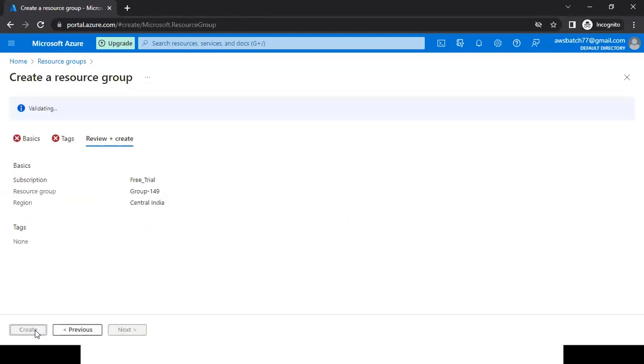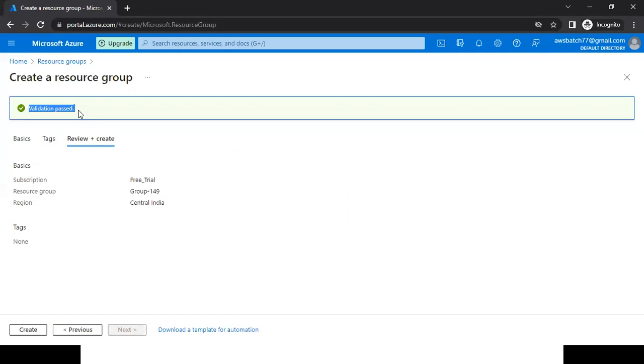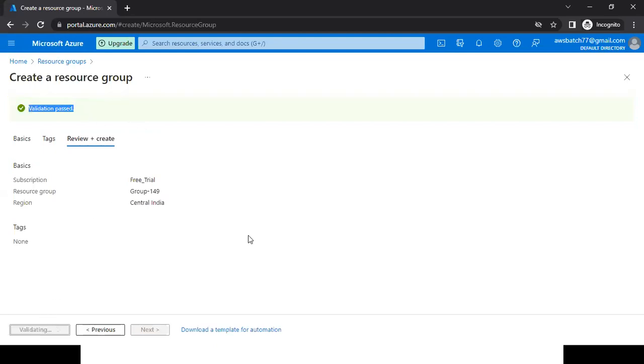Review plus create. Whenever we click on review plus create, Azure first checks validation, meaning whatever details we have given are correct or not. Then we click on create.